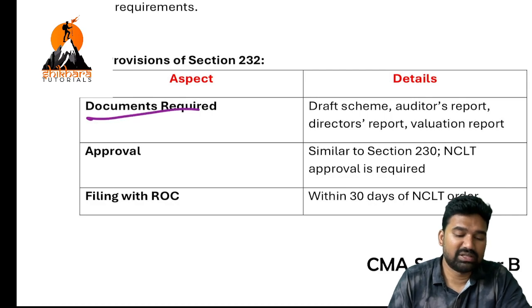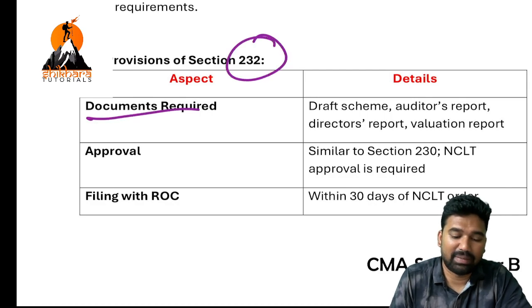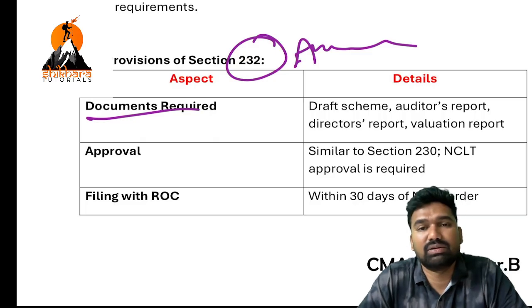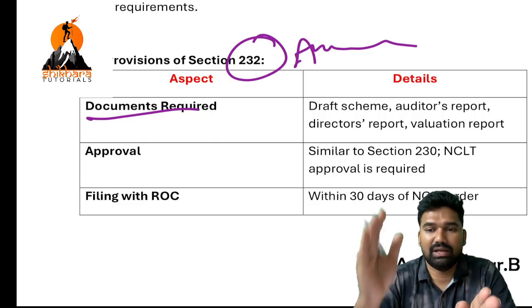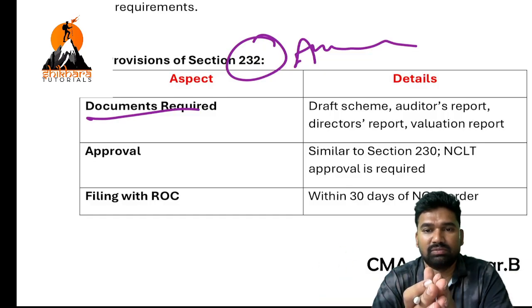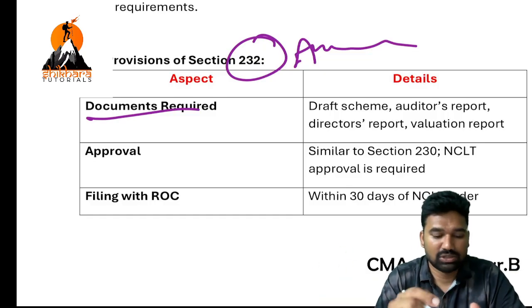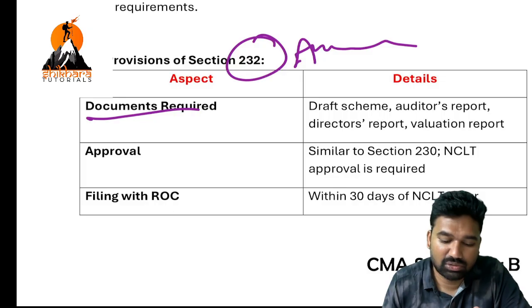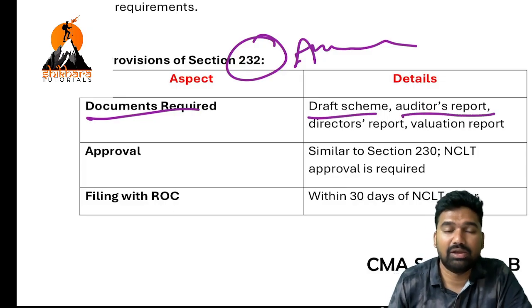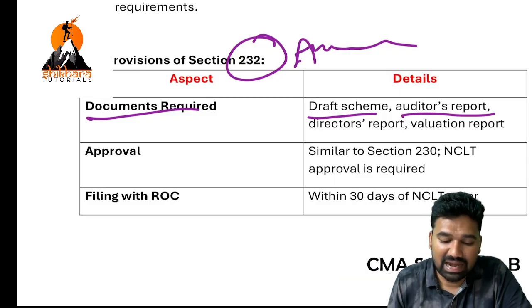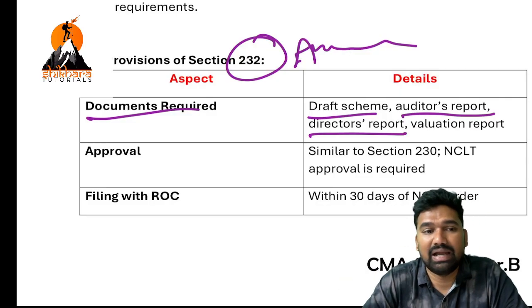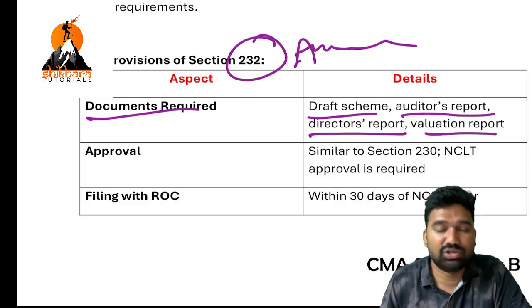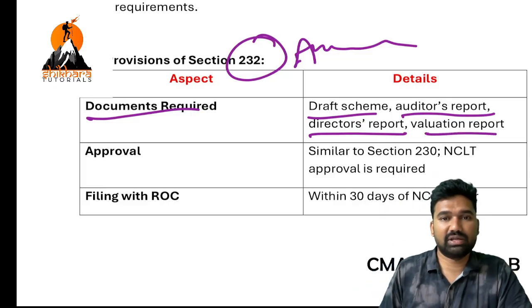What are all the documents required? For what? Amalgamation. Amalgamation is a voluntary marriage kind of thing. So one company and another company both will form into one entity. So what kind of documents are required? Draft scheme of amalgamation, auditors' report on the valuation of assets and liabilities, directors' report regarding the status of the company, and acceptance and valuation report. So these are the documents required.